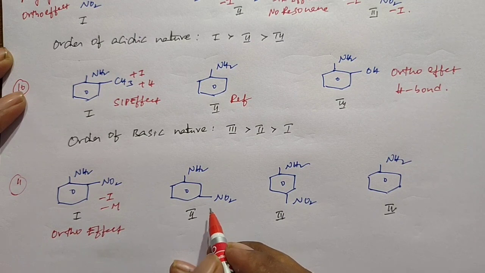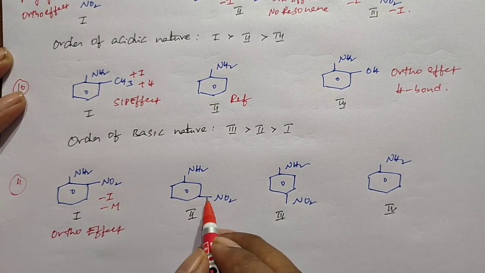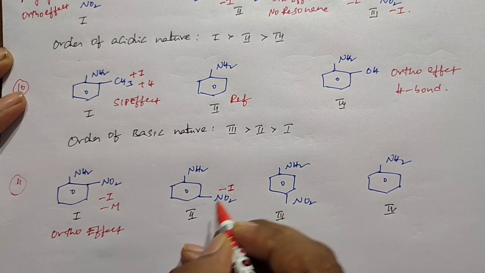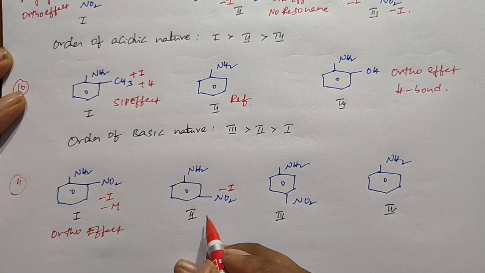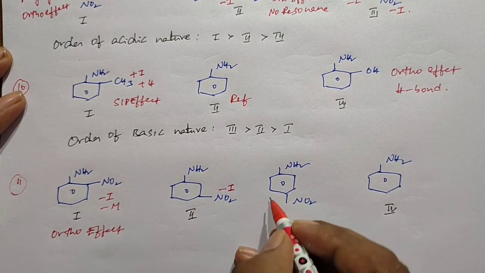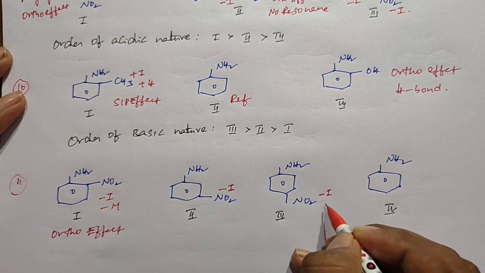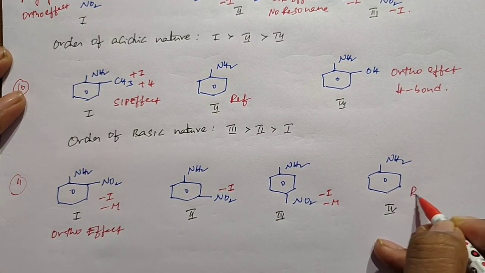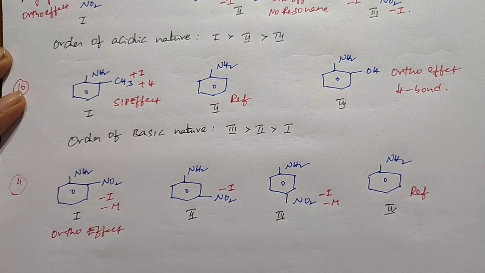In the second structure, NO2 is present at the meta position, so it can show the minus I, and cannot show the plus M. So the resonance effect cannot operate at the meta position. In the third structure, NO2 shows both minus I and minus M. And the fourth structure is a reference structure. Due to the presence of the ortho effect, the first is in the last position.